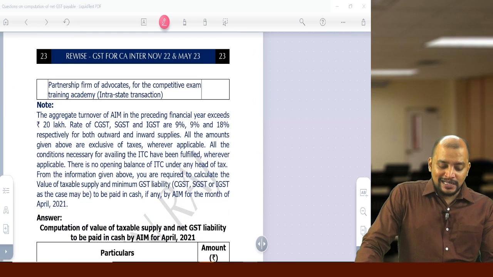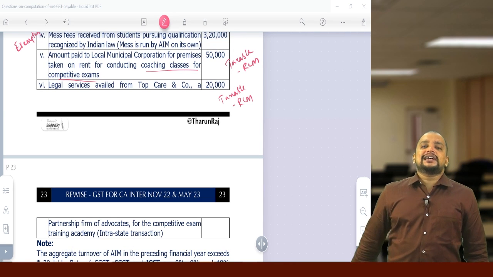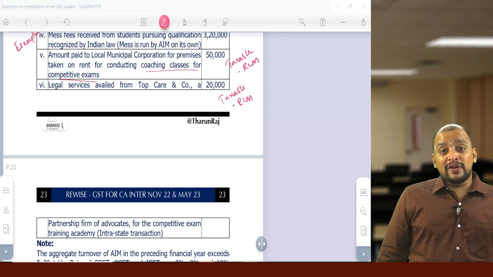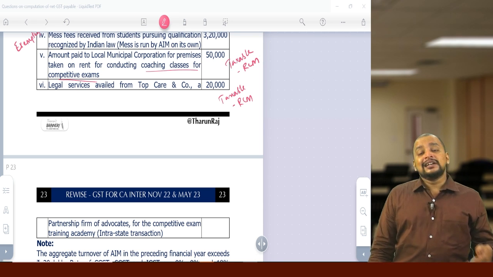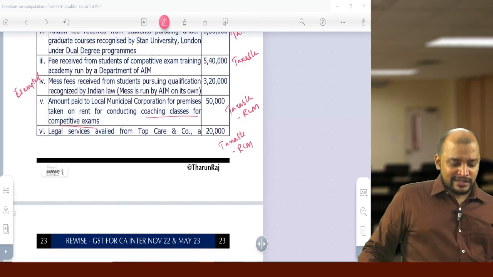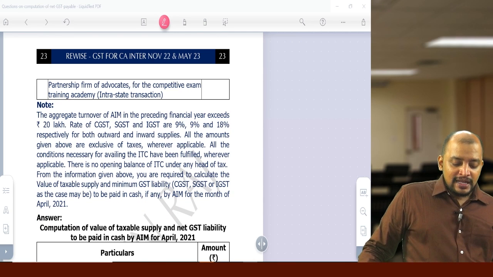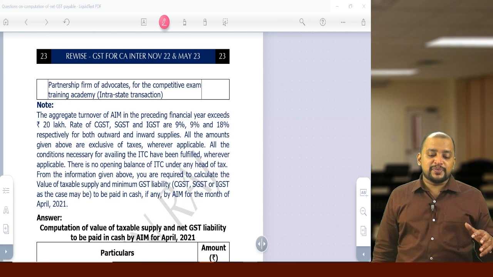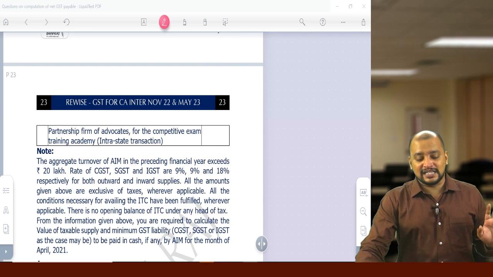So they need to pay GST under RCM. But advocate service and arbitrator service is exempted provided that the business entity's turnover during the previous year does not exceed the threshold limit. What is the threshold limit? 20 lakhs, as they are into services. The aggregate turnover of AIM in the preceding financial year exceeds 20 lakhs. So that's why these legal services will be taxable.